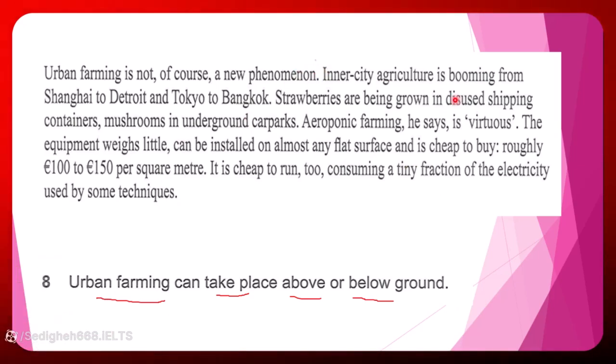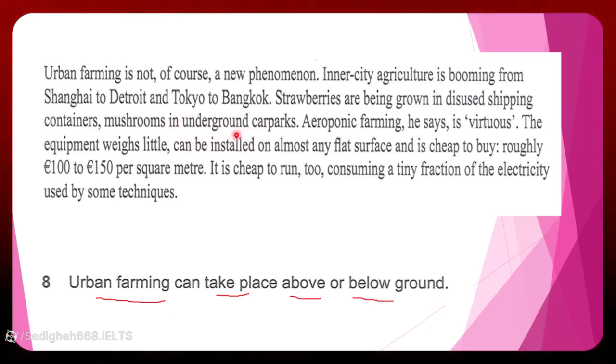So if you look at here, strawberries are being grown in disguised shipping containers. Disguised means something that is hidden, that is not clear to everyone to look at. And mushrooms in underground parks. Again, the keyword underground shows that urban farming can take place below and above.